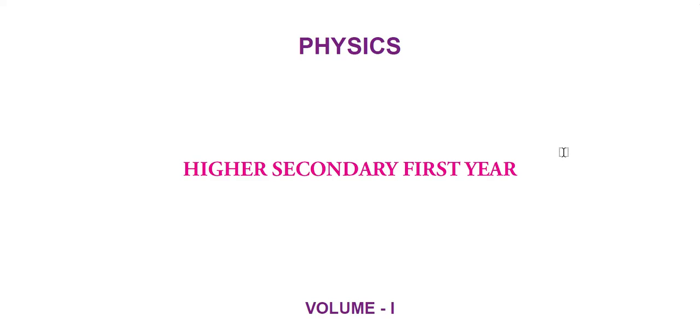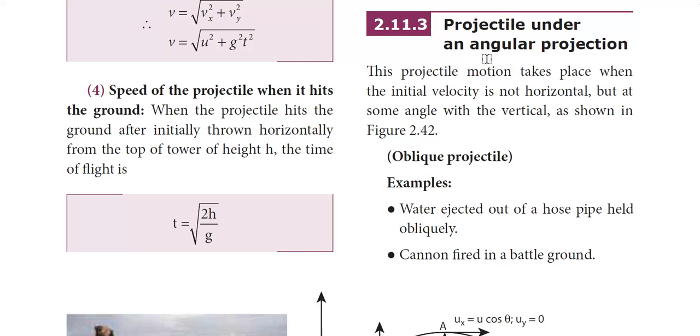In this session, we'll be dealing with projectile under an angular projection. A projectile is an object which is thrown with some initial velocity and then allowed to move freely under gravity. If a projectile motion takes place from a horizontal plane, it is called horizontal projection.